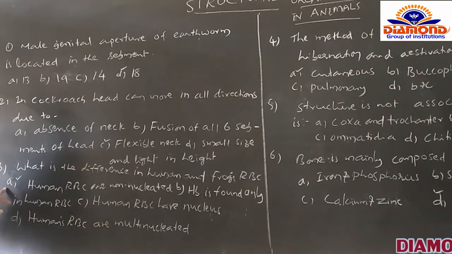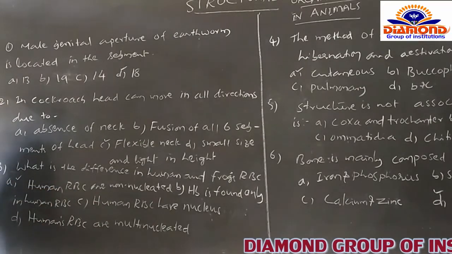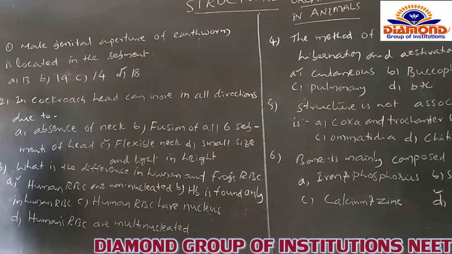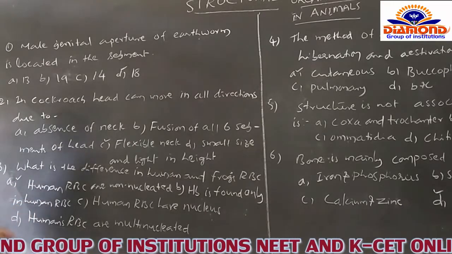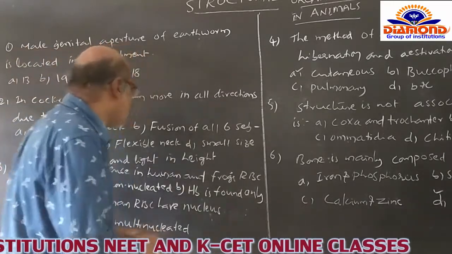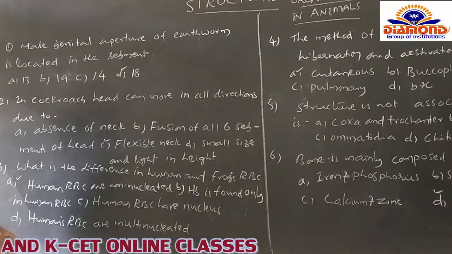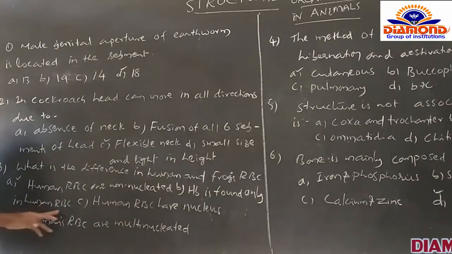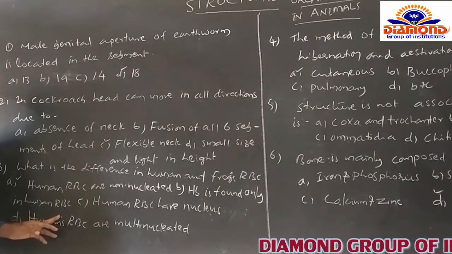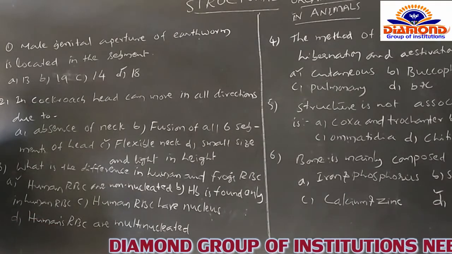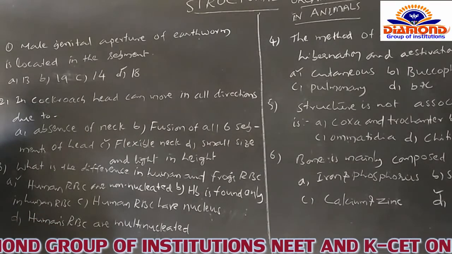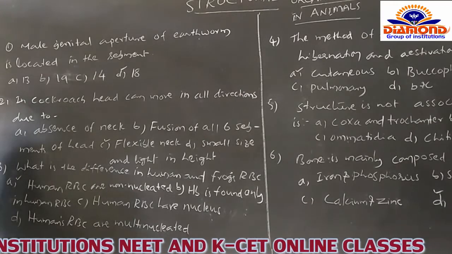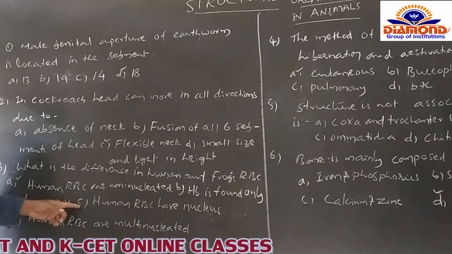When you take the first option, A, human RBC are non-nucleated. Of course, human RBC are non-nucleated. This is the correct option. Whereas the B option is that Hb is found only in human RBC. This is also right, because whatever hemoglobin is present in the human blood is confined to the RBC itself.